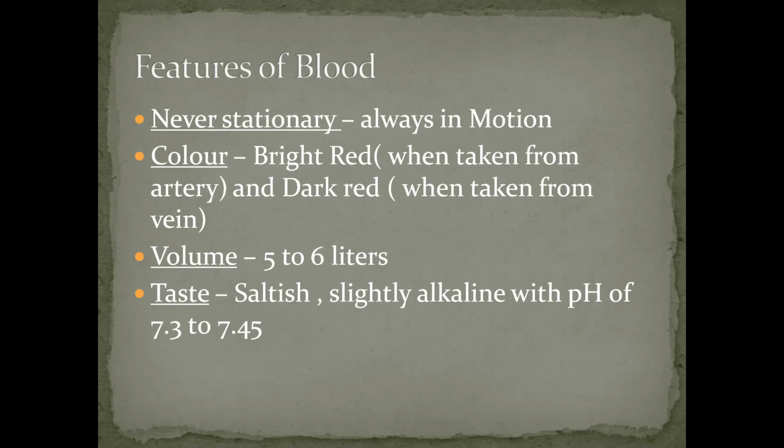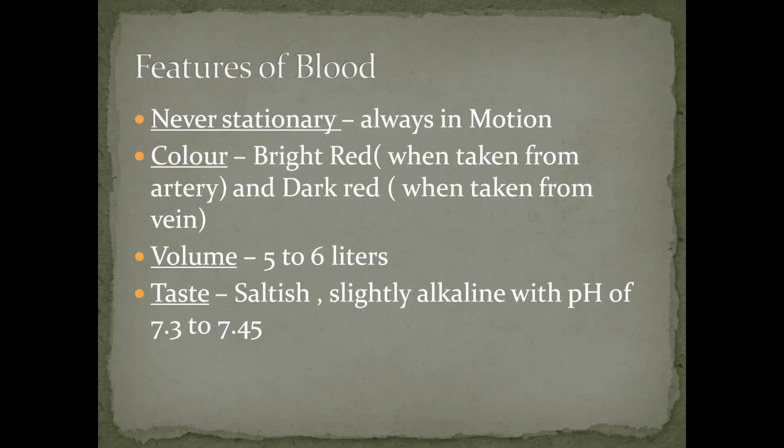Now, what is the volume of it? In the average adult, a human contains 5 to 6 liters of blood by volume in the body. Now, what about taste? I think you all have tasted your blood, in case you got a cut in the tongue or bleeding from the lungs.